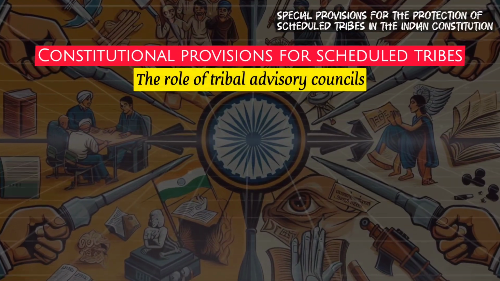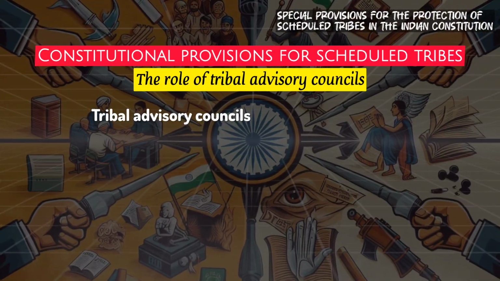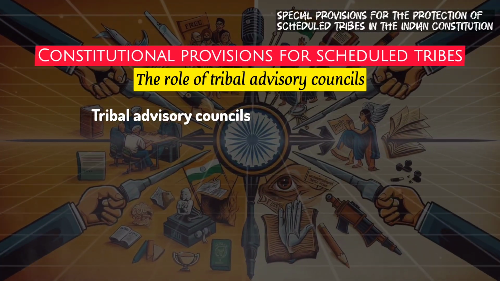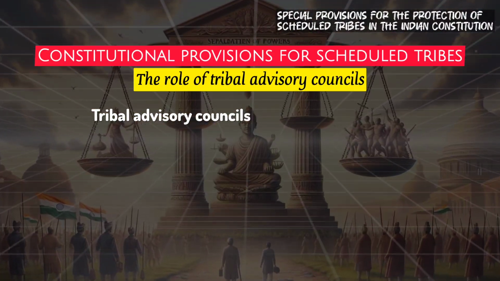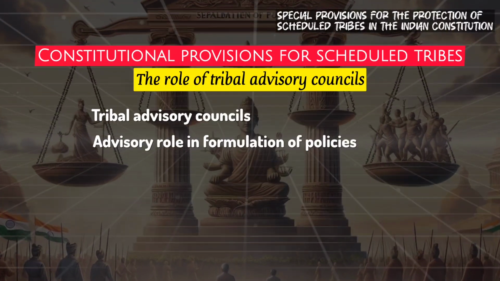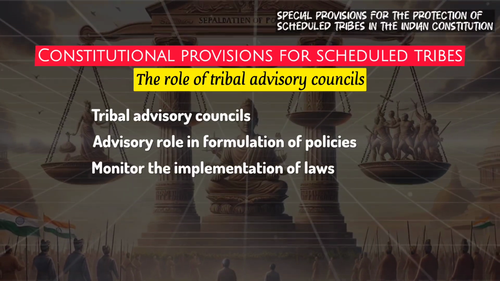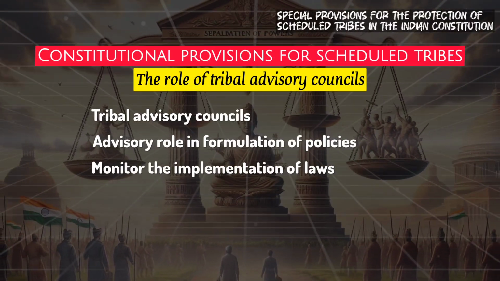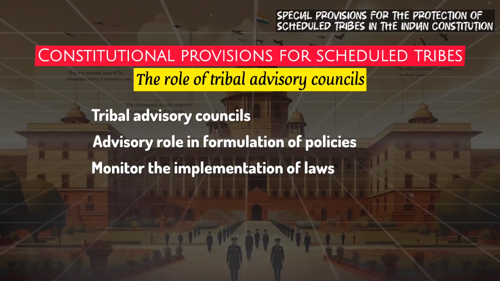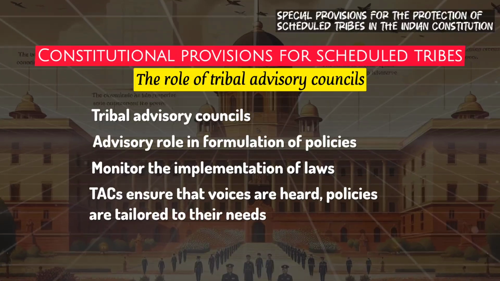Ninth one is the role of the tribal advisory councils. In areas with significant tribal populations, tribal advisory councils are set up to advise the state government on issues that affect scheduled tribes. These councils play an advisory role in the formulation of policies related to land, forest rights, education, and employment of tribes. They also monitor the implementation of laws and ensure that they benefit the tribes as intended. The creation of the tribal advisory councils ensures that tribal voices are heard in decision making